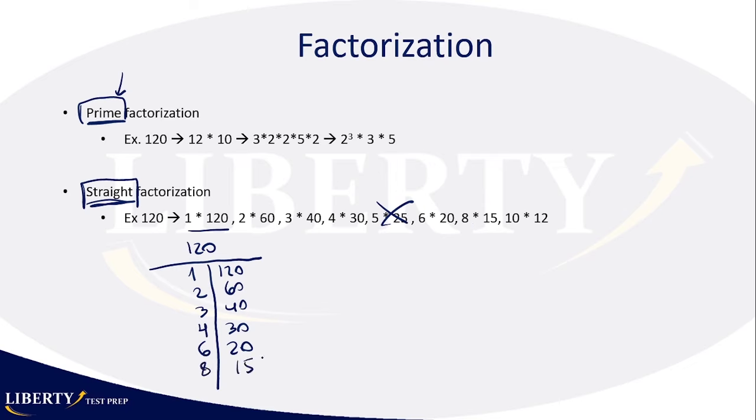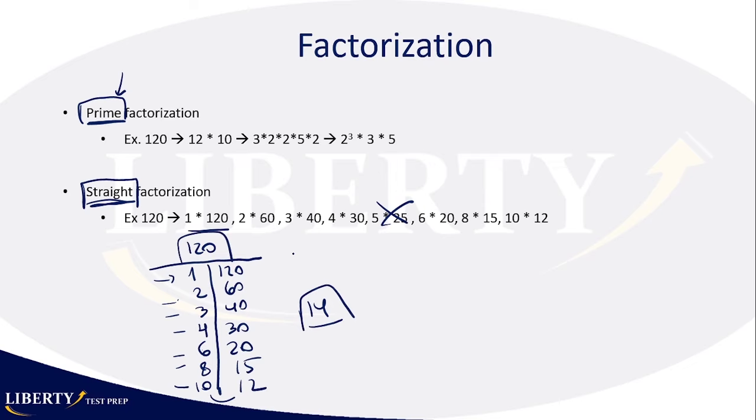And then you get 10 and 12. So those are all the possible combinations you can get for 120. Now you cannot go to 11 here because then the numbers start overlapping. So you have 7 combinations, actually 14 numbers, 14 factors for 120.